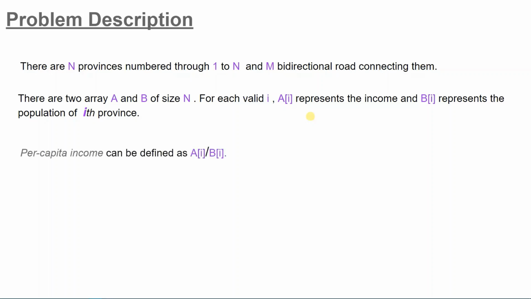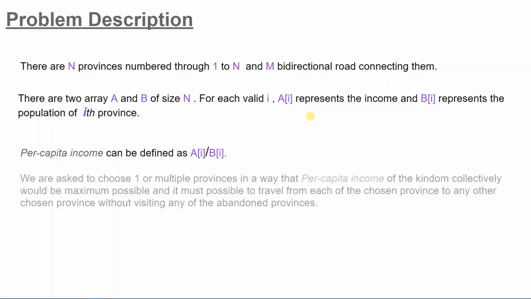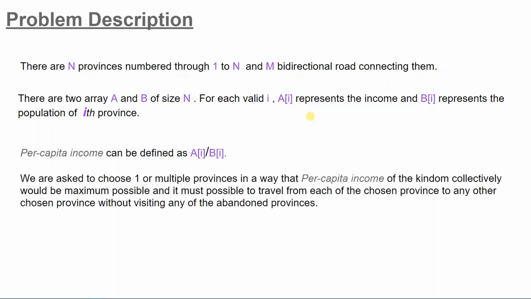So the per capita income can be defined as A of i divided by B of i, which is nothing but income divided by population. Now we are asked to choose one or multiple provinces in a way that the per capita income of the kingdom collectively will be the maximum possible, and it must be possible to travel from each chosen province to any other chosen province without visiting any of the abandoned provinces.